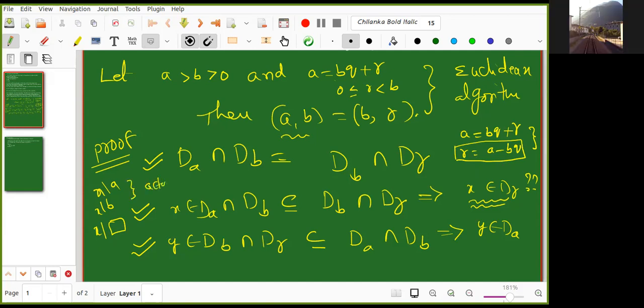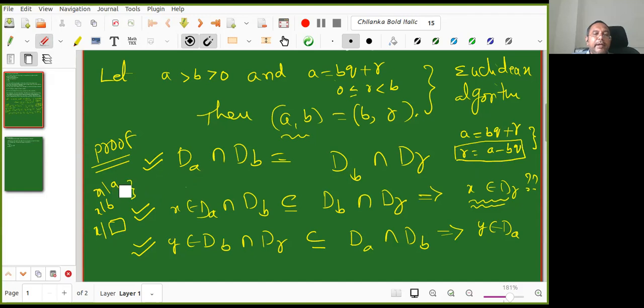You remember the linear combination theorem? Yes, sir. In that theorem, you can remember it as: if A divides B and A divides C, then A divides their linear combination. A divides B, A divides C implies A divides Bx plus Cy for any x and y. See, you are not revising things, na? That is a problem. So I told you, when joining the course, that 1 hour we need to spend at least, just recalling things. Then you can apply things.